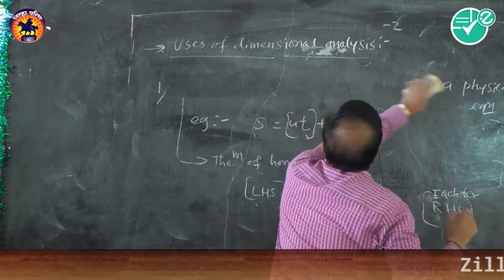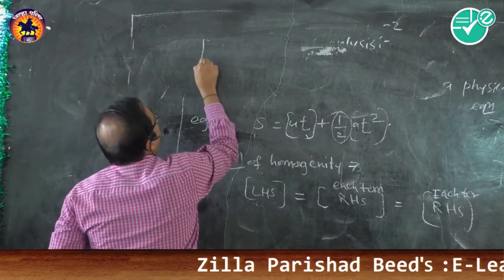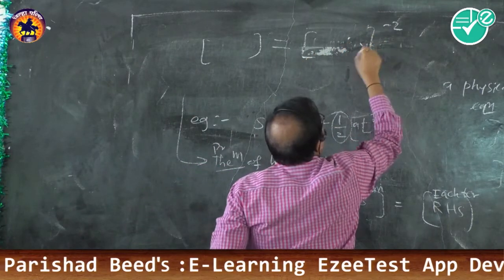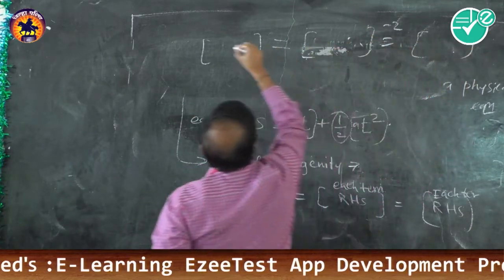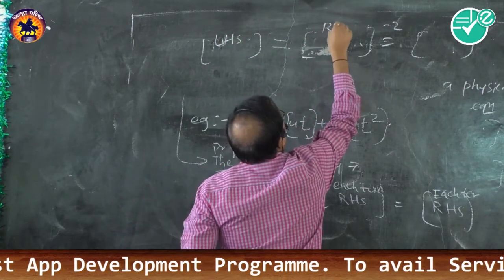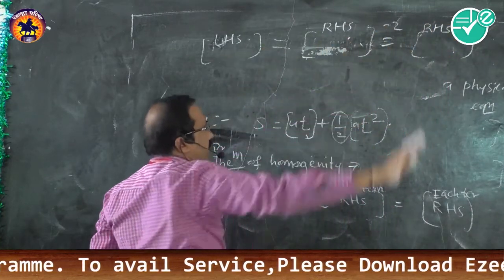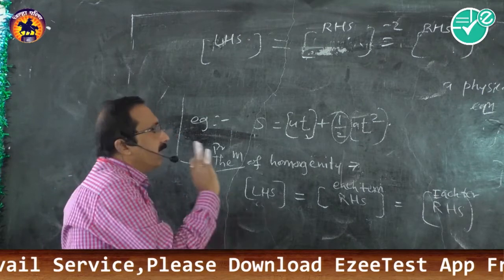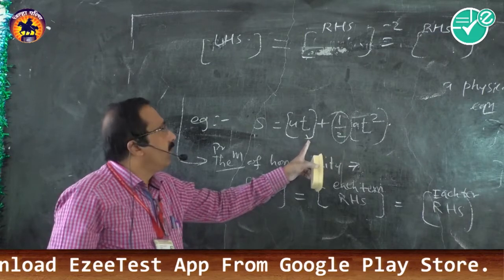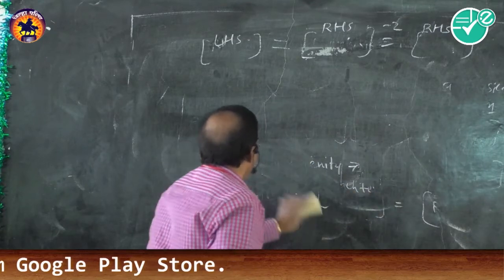The principle is, if the dimensions of all the terms in the given equation, right hand side and left hand side, are the same, then the given equation is said to be dimensionally correct. We shall check it.